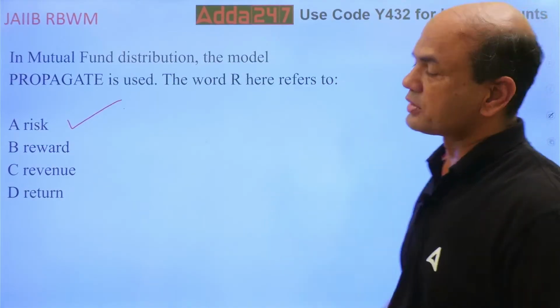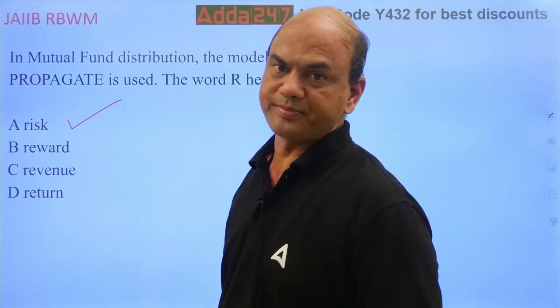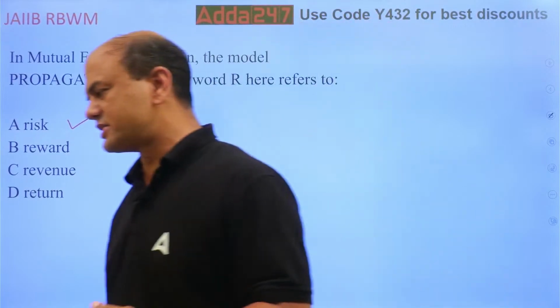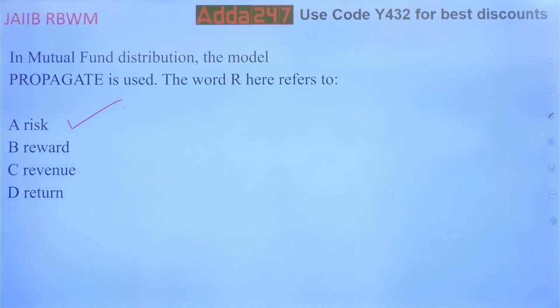So this R belongs to what? R belongs to risk. R is risk. What do the other words mean then? Suppose if I want the other words, R is risk, then what about P?